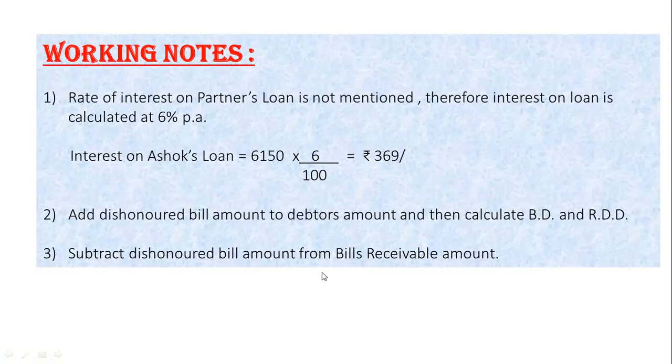Subtract dishonored bill amount from bill receivable amount. From bill receivable, the amount of bills dishonored is always subtracted from the bills receivable in balance sheet asset side and added in debtors.